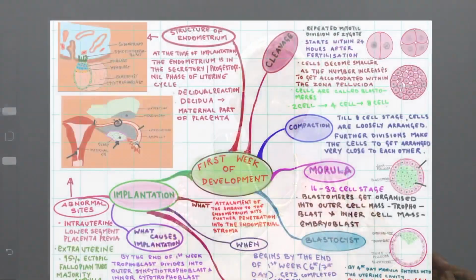The major events taking place in the first week of development are the cleavage, compaction, the different stages of the embryo, that is morula, blastocyst, and implantation of the embryo to the endometrium. So we'll start with the cleavage.